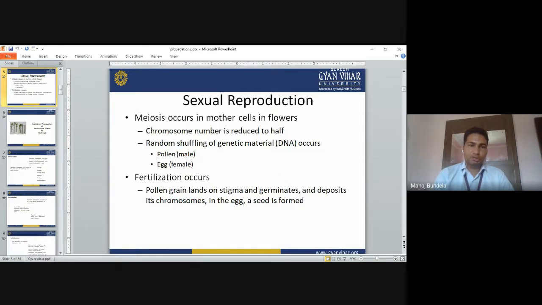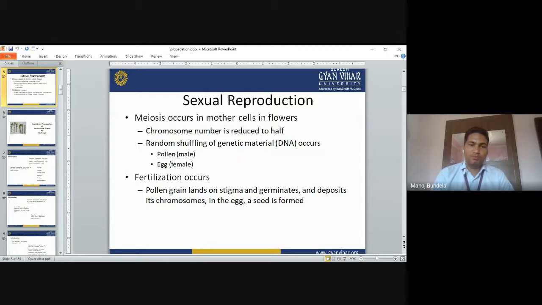Sexual reproduction. In sexual reproduction, meiosis occurs in the mother cells, which are present in the flowers. In that, meiosis occurs and the chromosome number is reduced to half. Then there is random shuffling of genetic material, like pollen parents and egg parents from the female. So male and female crossing will occur.